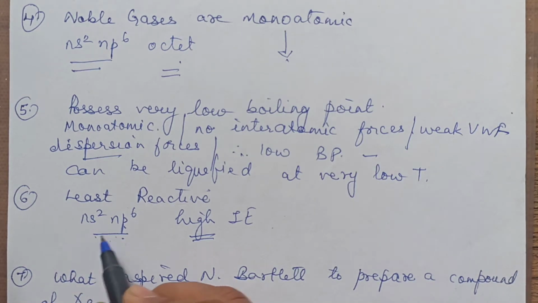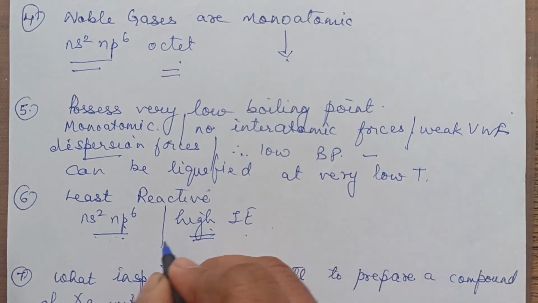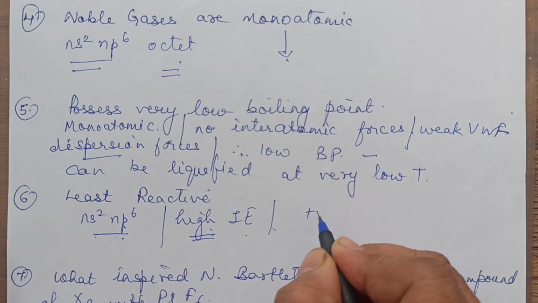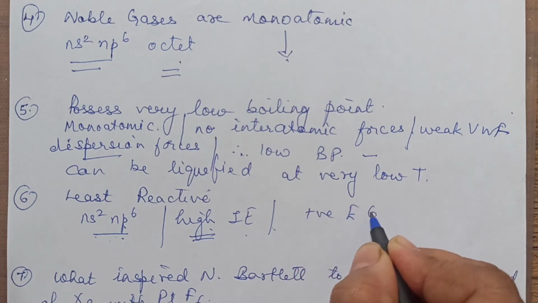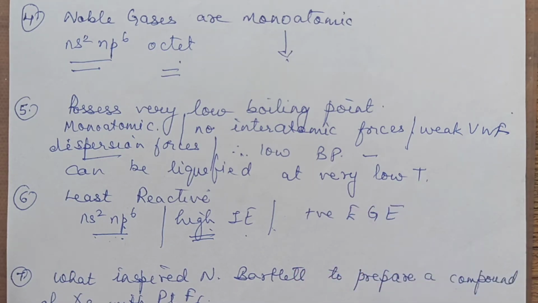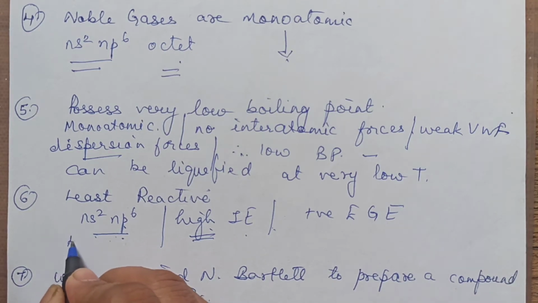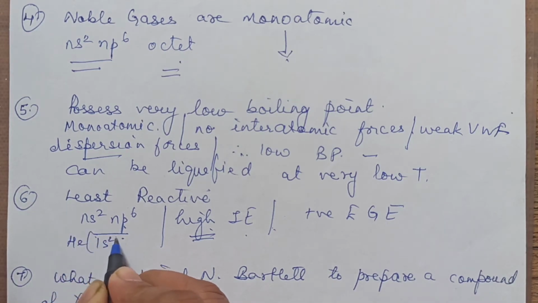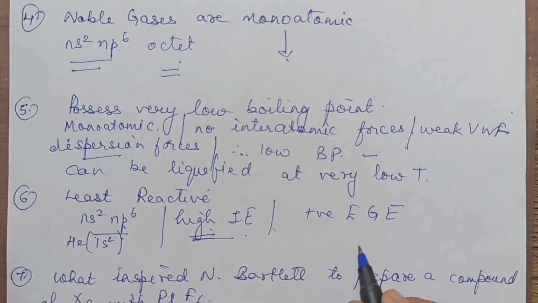You can also write down that they have positive electron gain enthalpy. Right? Point wise configuration, except for helium, which has duplet configuration. They have high ionization and positive electron gain enthalpy. That is why they are least reactive.